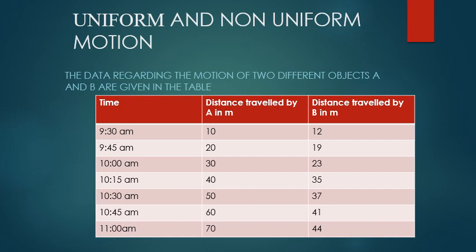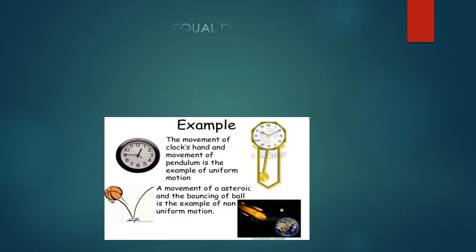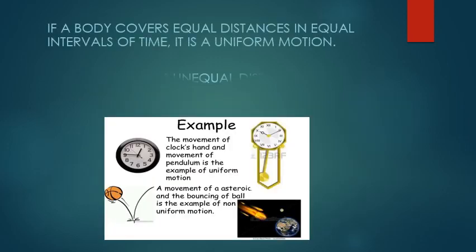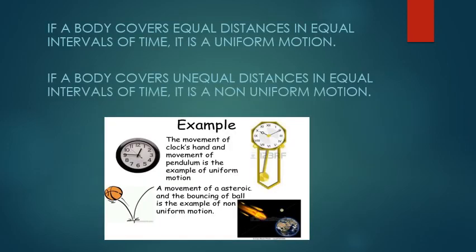Now, let us define uniform motion and non-uniform motion. If the body covers equal distances in equal intervals of time, such a motion is called uniform motion. And if a body covers unequal distances in equal intervals of time, it is non-uniform motion.